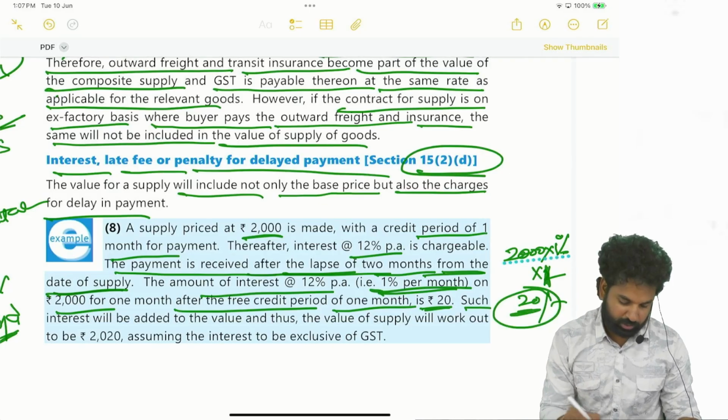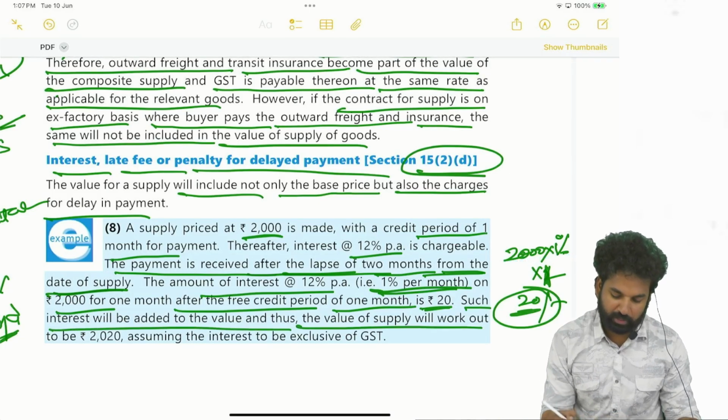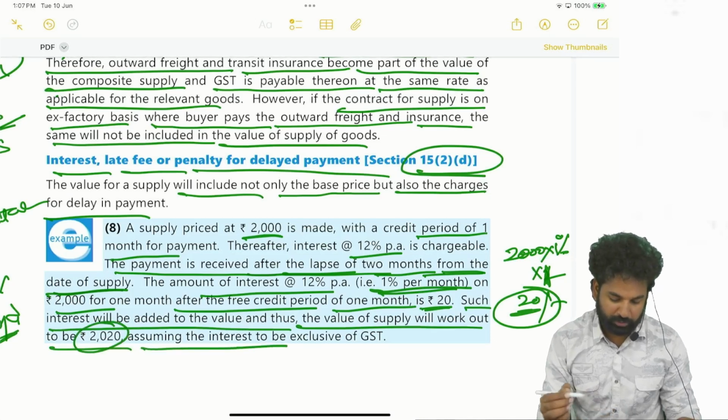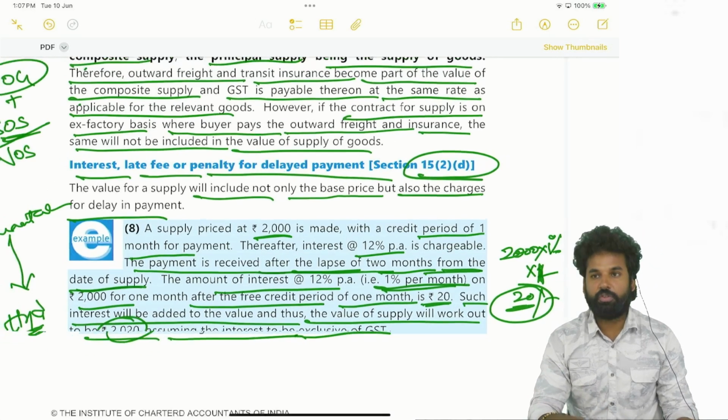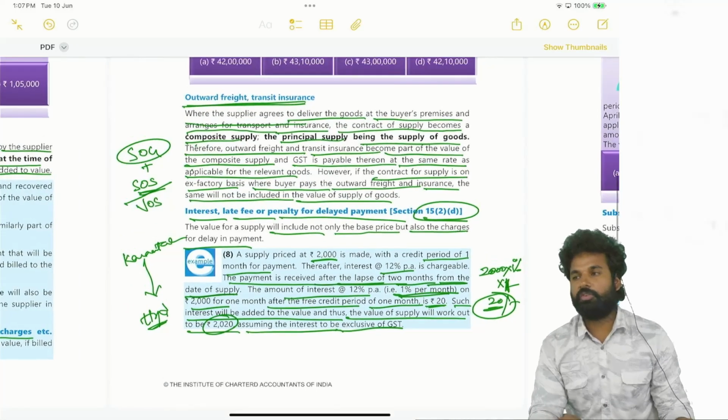Okay. So such interest will be added to the value, and thus the value of the supply will work out to be 2020, assuming the interest to be exclusive of GST. Exclusive of GST.